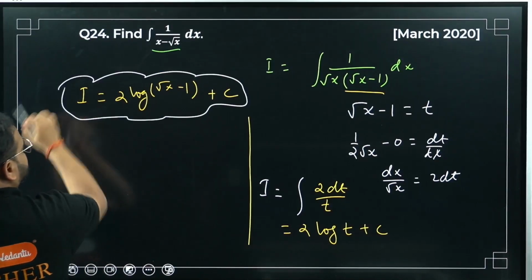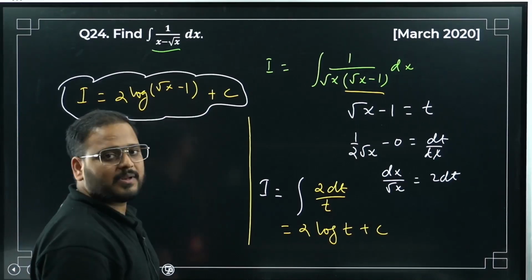Have a look. This is your answer. 2 log of root x minus 1 plus c. This is your answer.